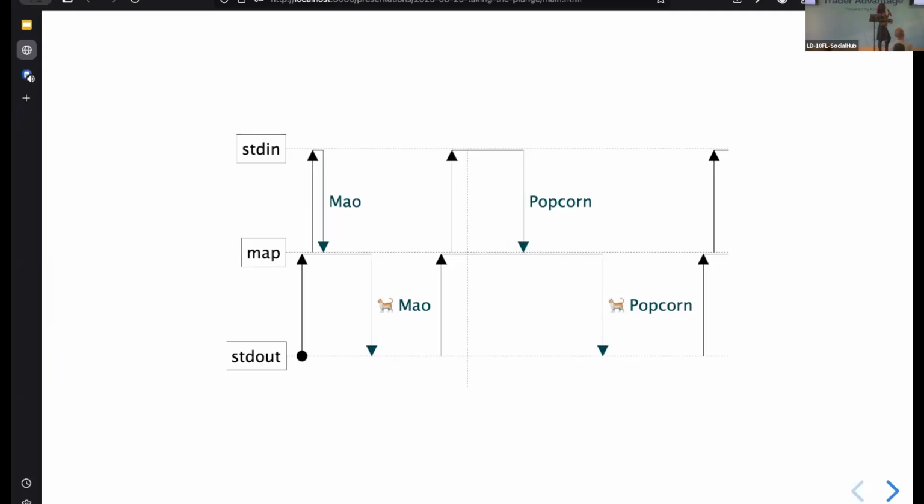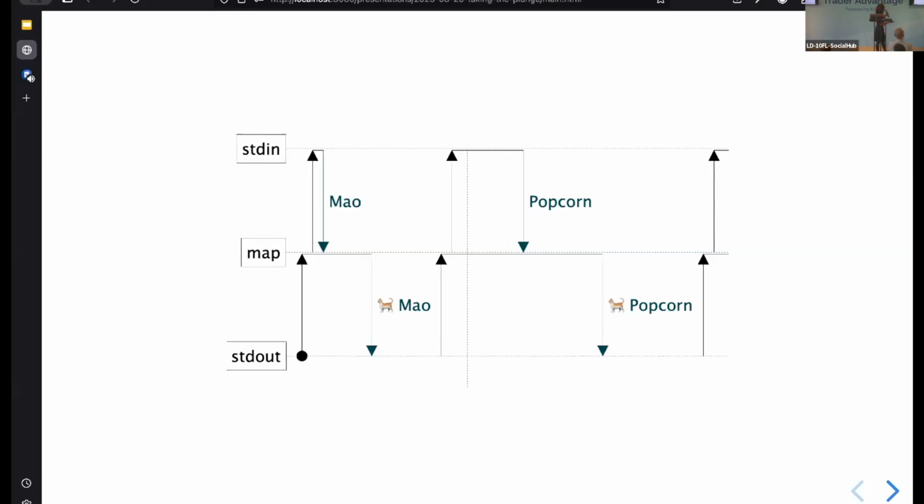So we can see here that standard out pulls on map, map pulls on standard in, and standard in outputs an element, the first element being mal. And then map adds that cat emoji and outputs mal again back to standard out. And then this process repeats, right? So standard out pulls on map, which then pulls on standard in, and we see that popcorn is outputted.